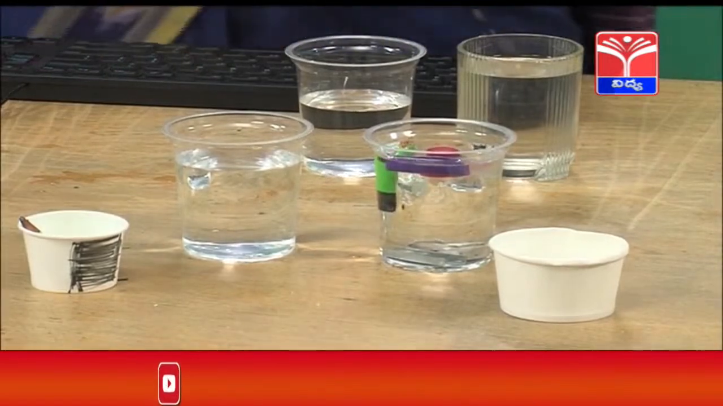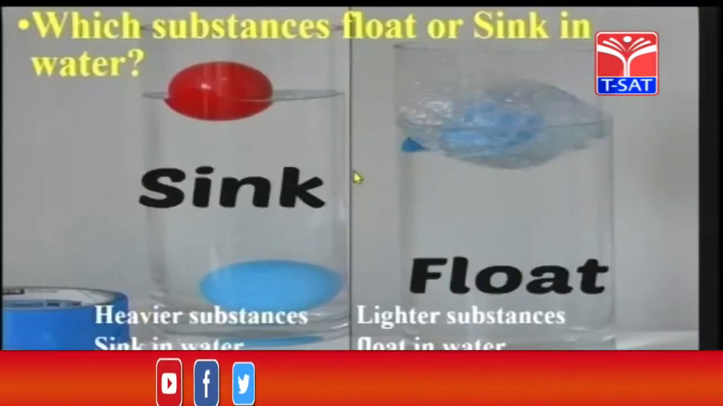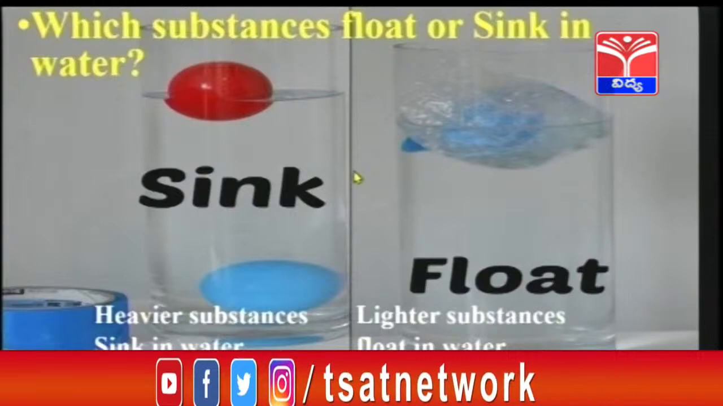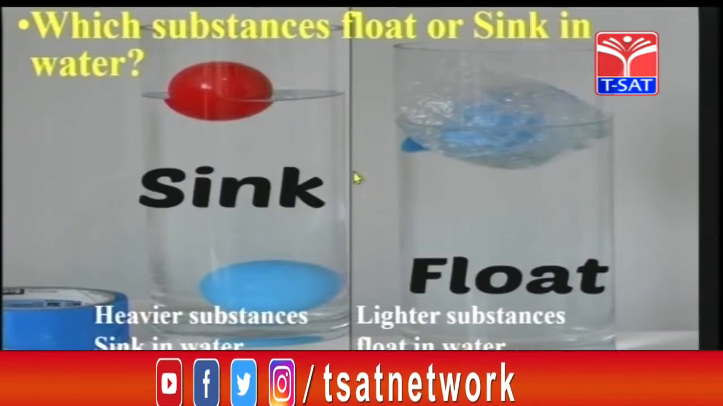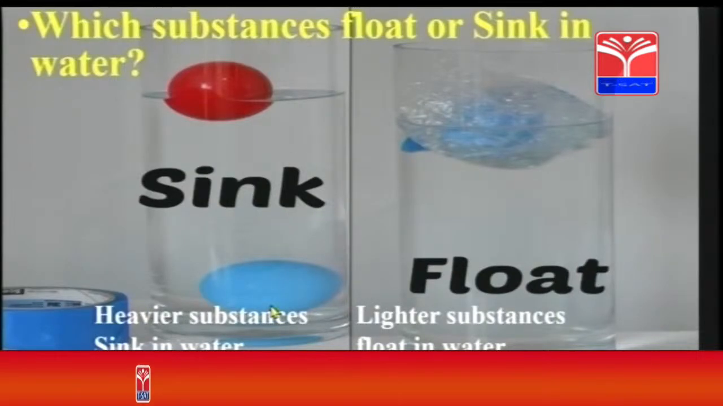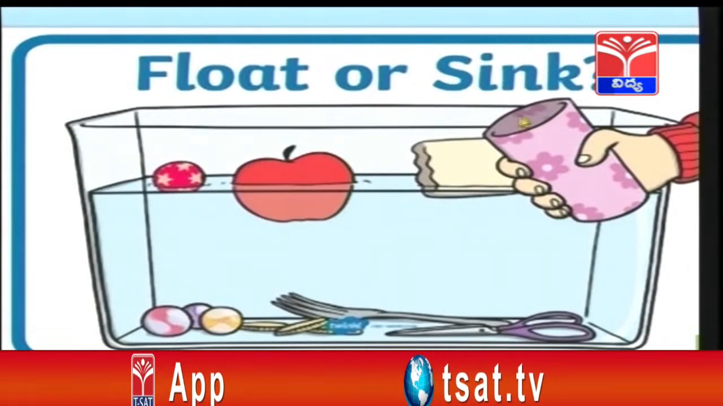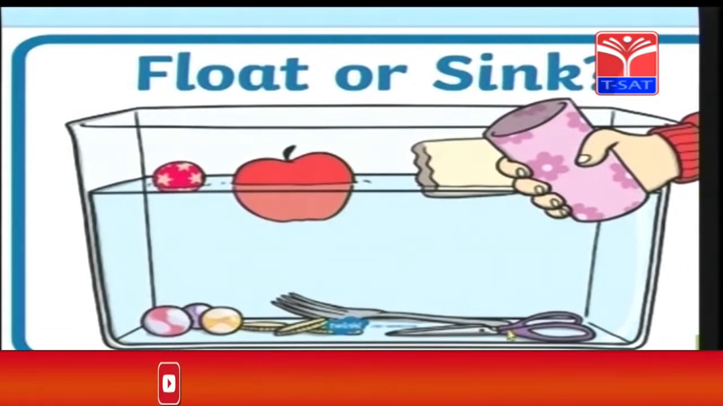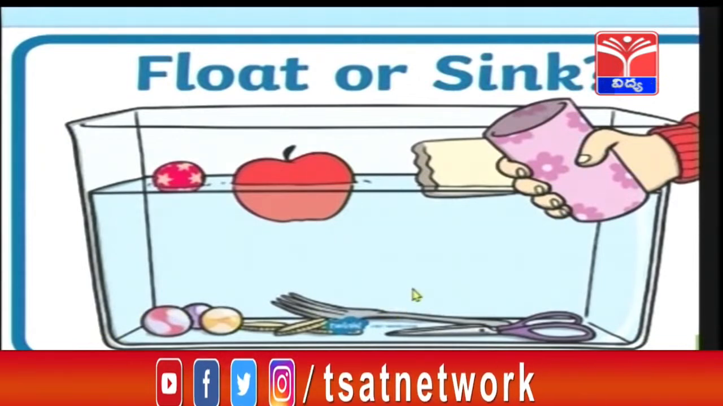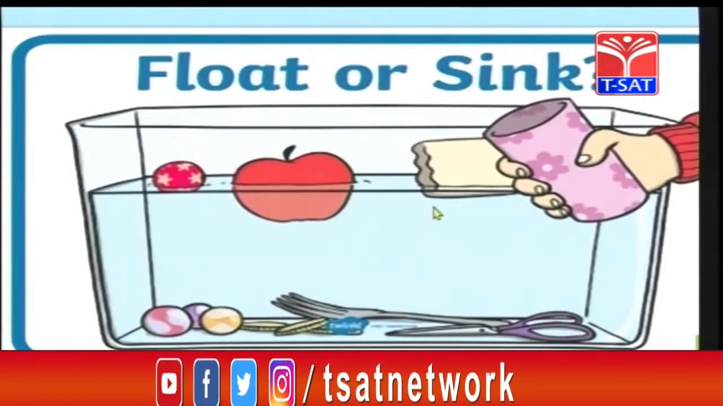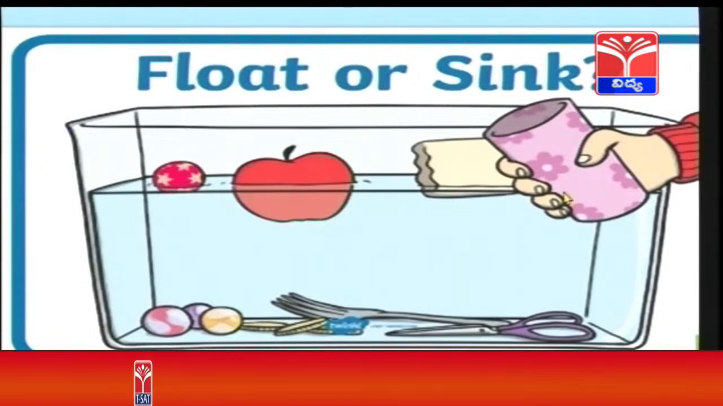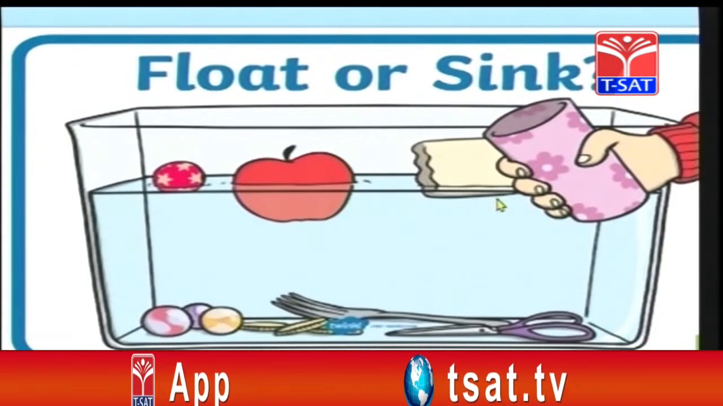So, children, look at this picture. If you mix heavier and lighter substances, then the heavier substances will sink and separate themselves and the lighter substances will float and separate themselves. So, the same activity we have seen, spoon, scissors, fork, all are sinking and the lighter substances like duster, apple, pen cap, plastic glass, they all will float and separate themselves.